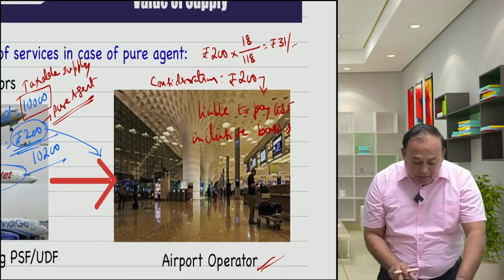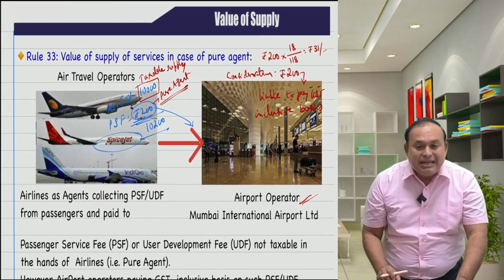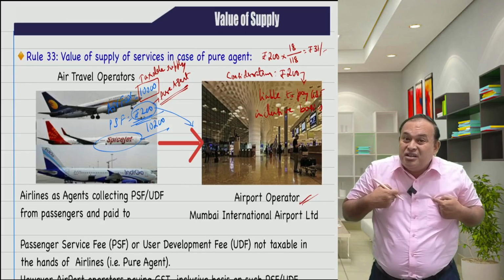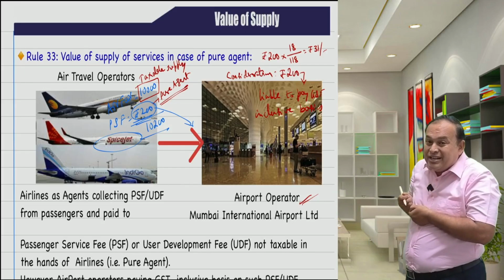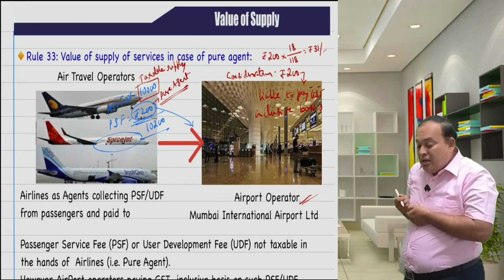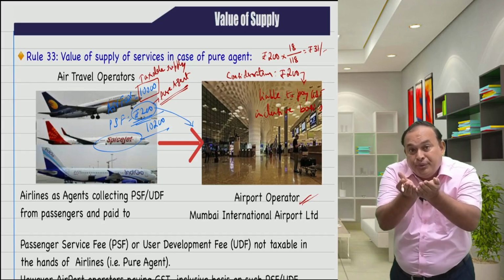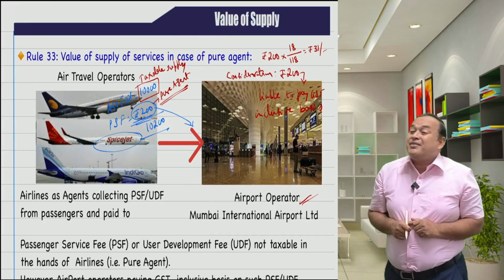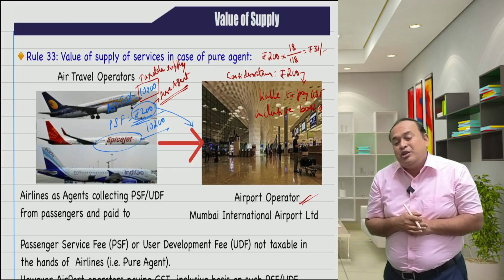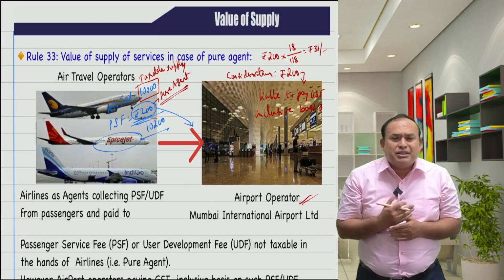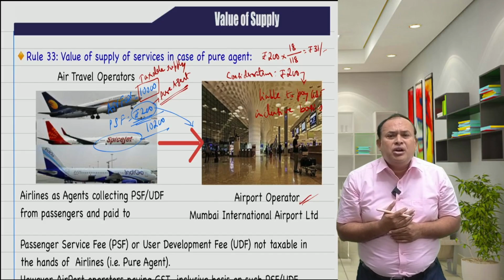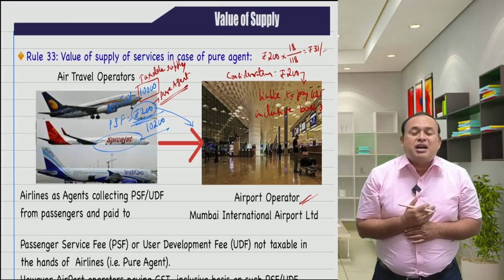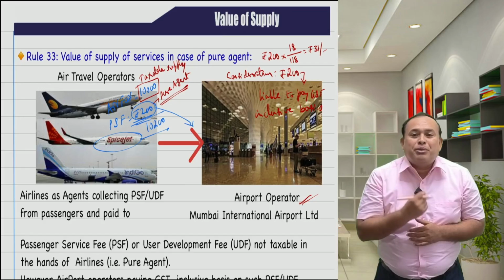Now, coming to the air travel operator. The air travel operator says, hey, airport operator, for you we are doing the service, collecting rupees 200 from our passengers in the name of passenger service fee, and we are safely giving that amount to you. That means we are doing a service for you or not. For that, we are going to charge service charges. Can you pay or not? The Mumbai International Airport operator said, why not? What are your service charges? Sir, for doing such services, we will charge rupees 20 per ticket.